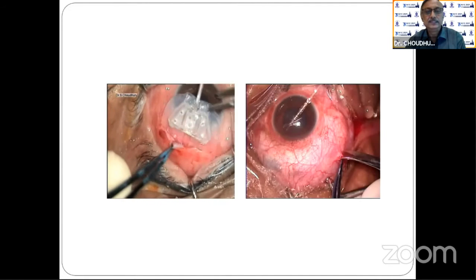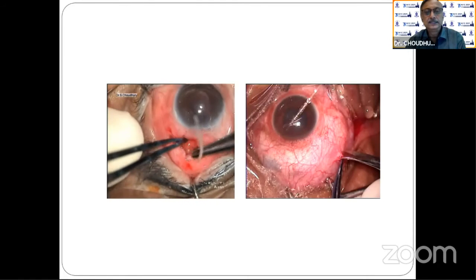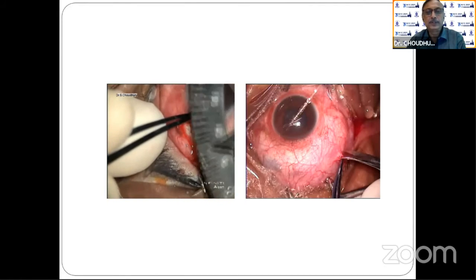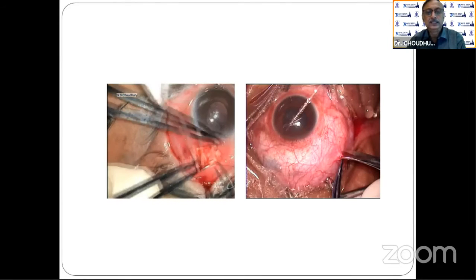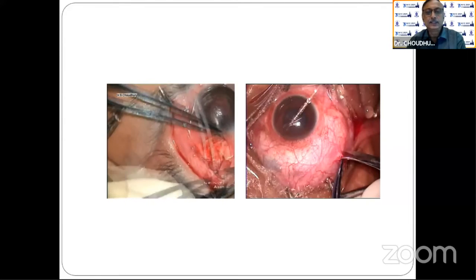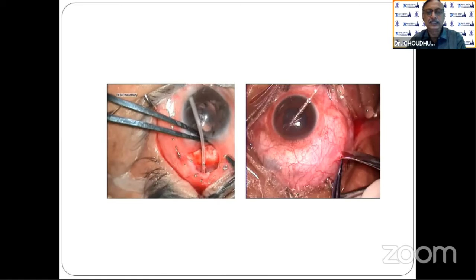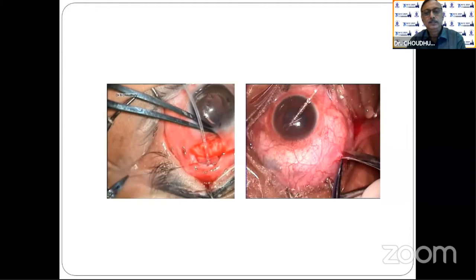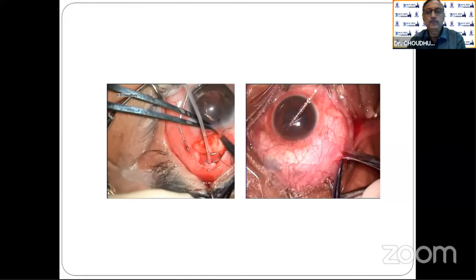Next, put the valve in place. It should be about 8 millimeters from the limbus. It should ideally be fixed with nylon. There are two holes in the valve where it is fixed to the sclera. By fixing at these 2 points, we prevent it from slipping. Otherwise, it will slowly go backward and be lost posteriorly in the orbit. So you have to fix the valve.